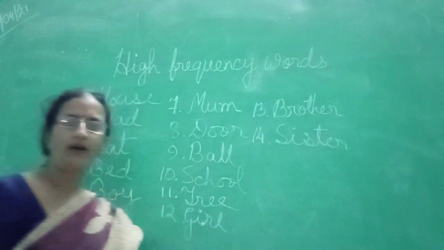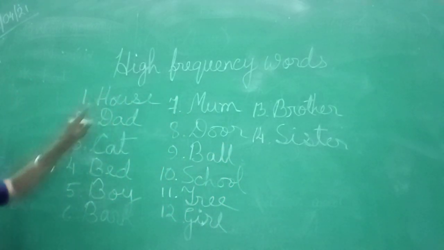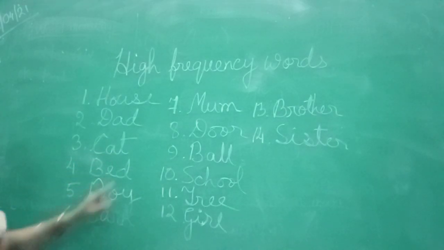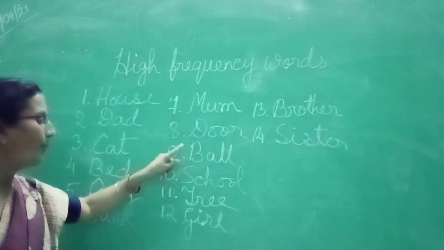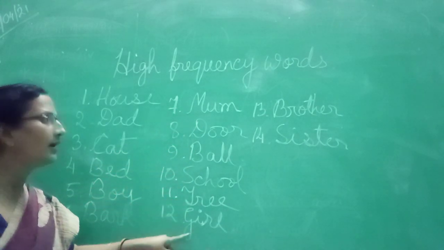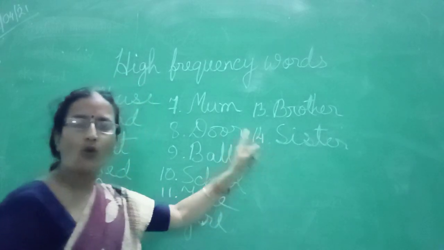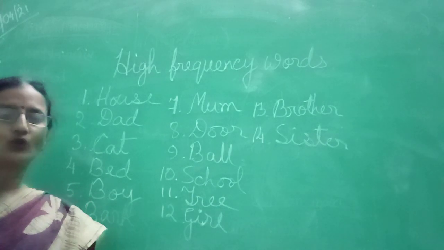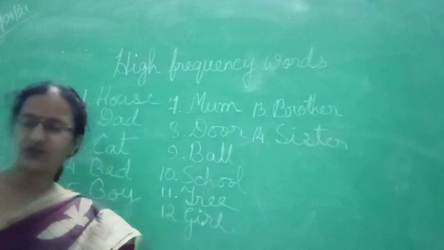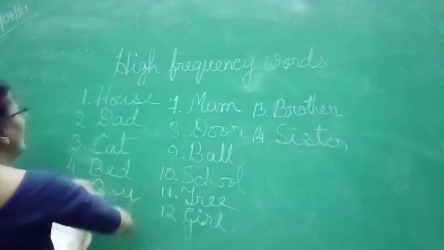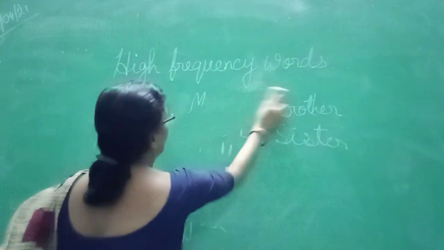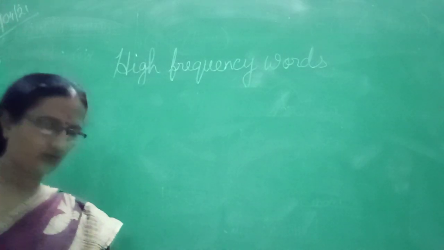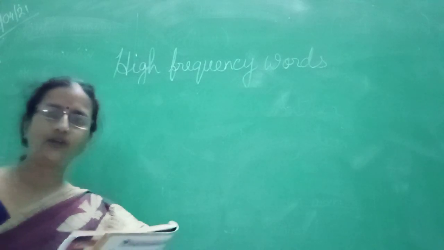So these you see here, all the words you see: children, house, dad, cat, bed, boy, bark, mum, door, ball, school, tree, girl, brother, sister. All these are nouns that you use frequently in your sentences. So these are the frequently used nouns. Now in the next page, you will have the verbs. The verbs that you usually use in your sentences.